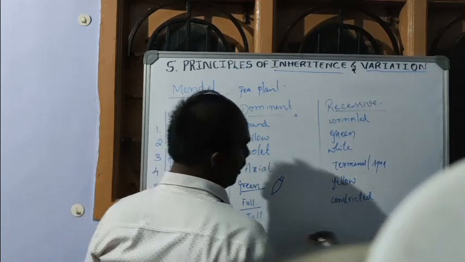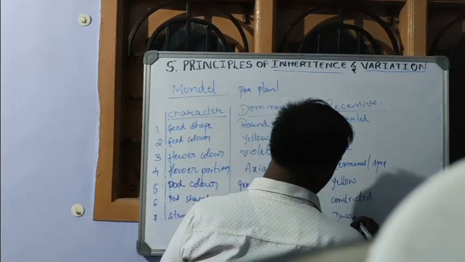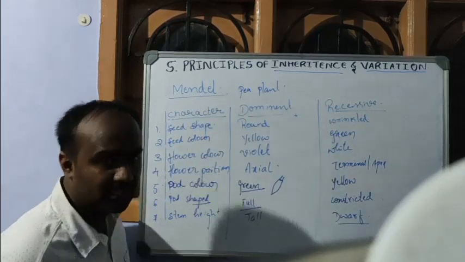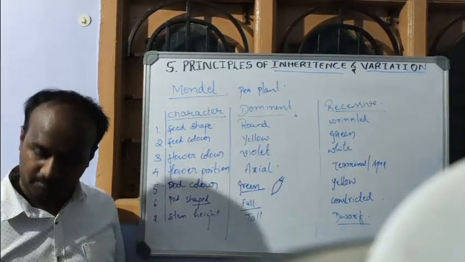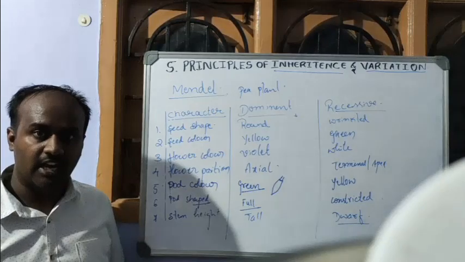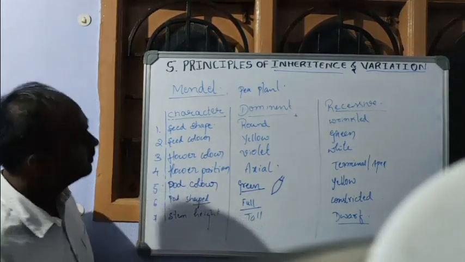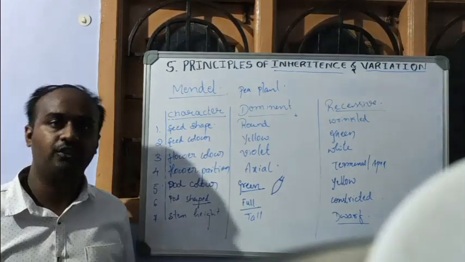Dominant one is tall and recessive one is dwarf. So these are the 7 characters selected by Mendel.